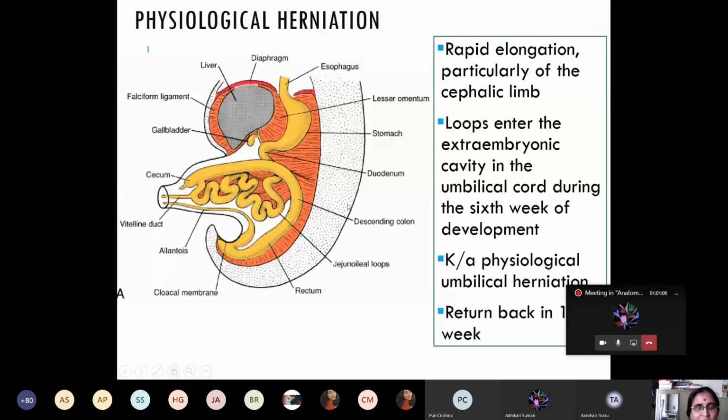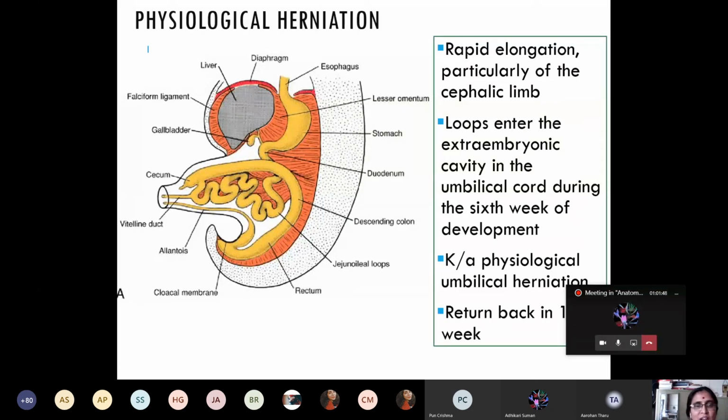What is the reason for the returning? The reason for returning is reduction in the growth of the liver along with the expansion of the abdominal cavity and regression of the developing mesonephros. What is the reason for the herniation? The excessively large size of the liver and the small size of the abdominal cavity cause the physiological herniation. So what is physiological herniation? Protrusion of the developing midgut loop into the extraembryonic cavity, known as the chorionic cavity, is known as physiological herniation.